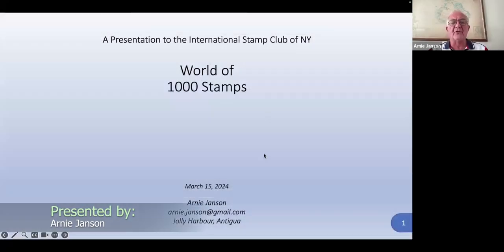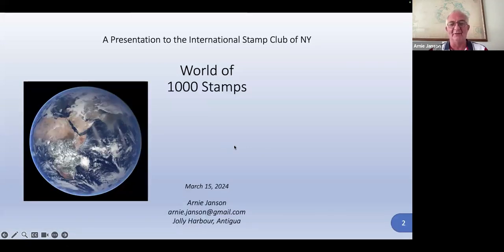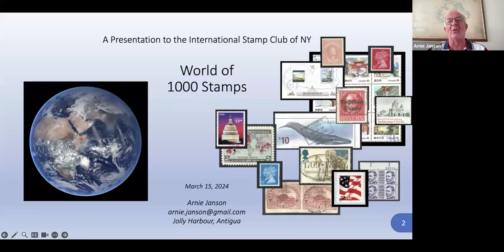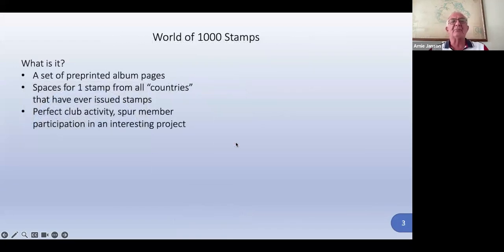Okay, the world of 1,000 stamps. What is it? Well, it's the world, and there are stamps from around the world in this project. It's a set of pre-printed album pages with spaces for one stamp from all countries that have ever issued stamps. Now, the word countries is quite all-encompassing.